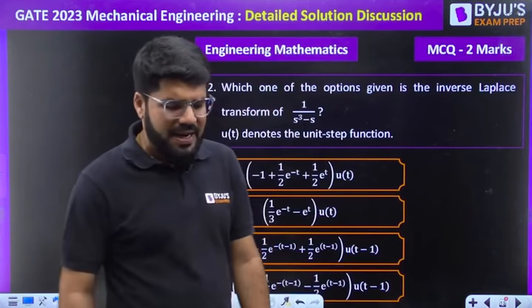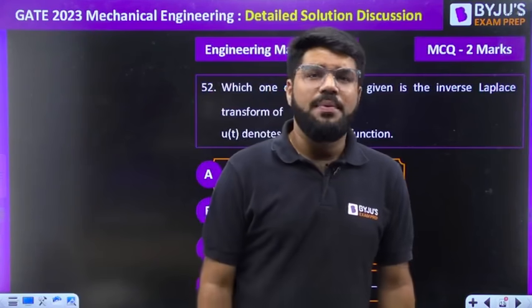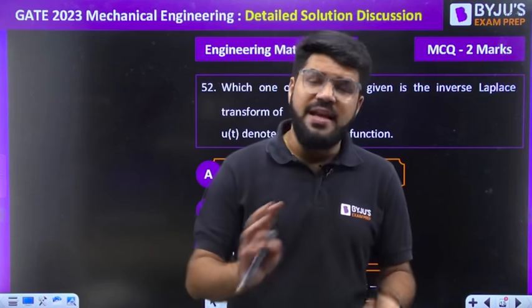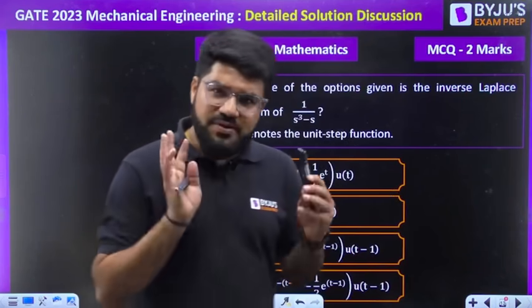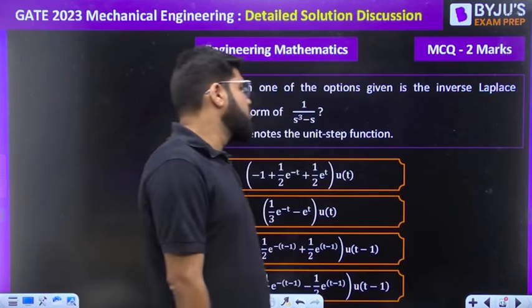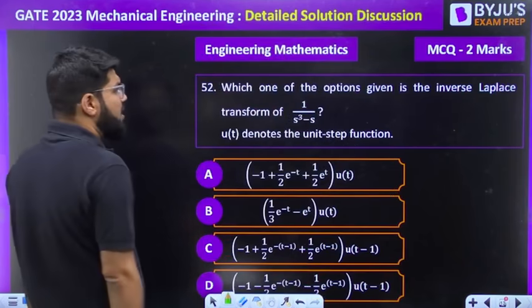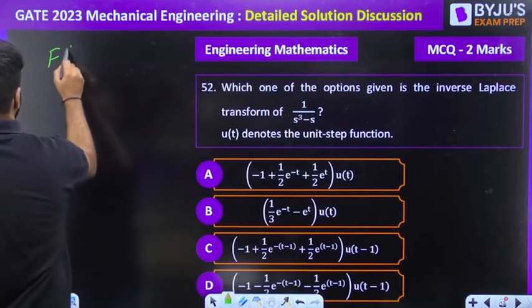I always suggested that mechanical students should go through Laplace because they keep asking the question, and it is very simple, and this time for 2 marks. If somebody studied Laplace, it is very simple for 2 marks, at least at the 2-mark level. So what is the Laplace transform function given to me?